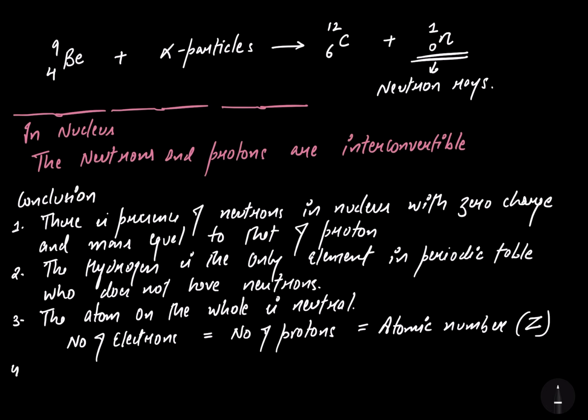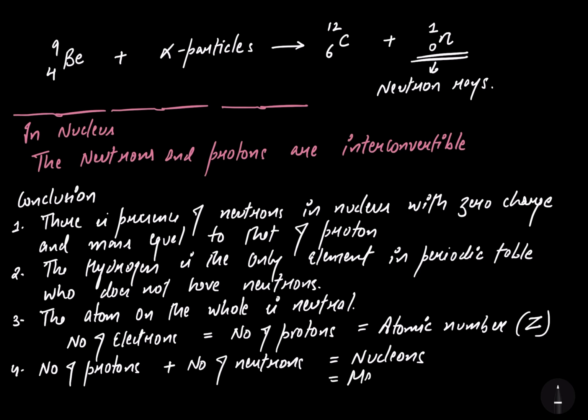Now the fourth point, the number of protons plus number of neutrons is called nucleons, or you can write mass number.